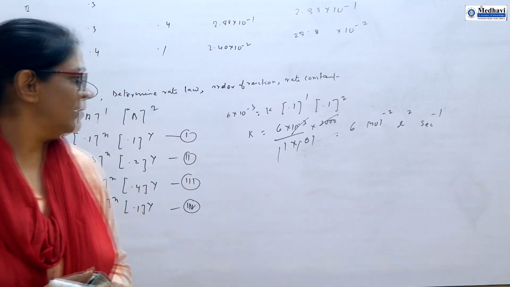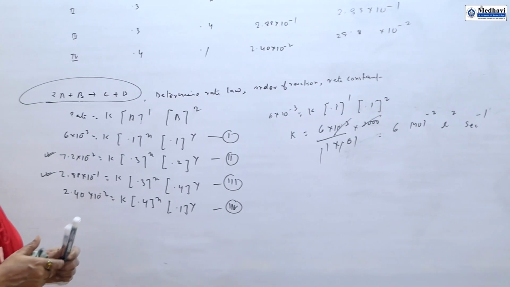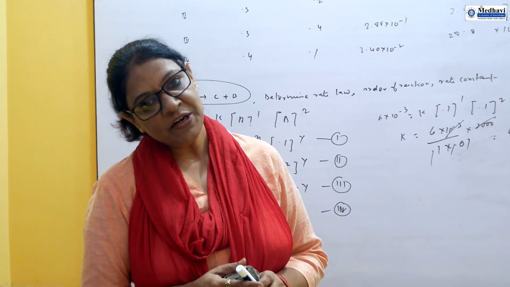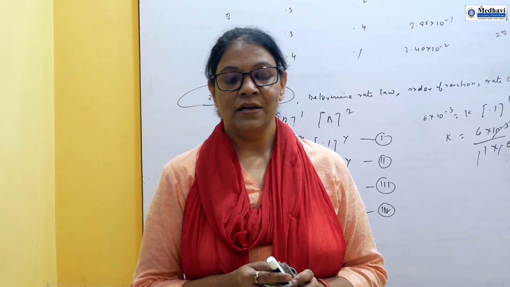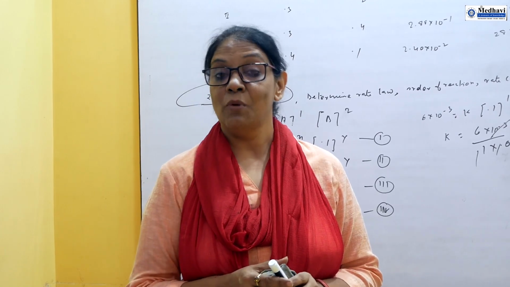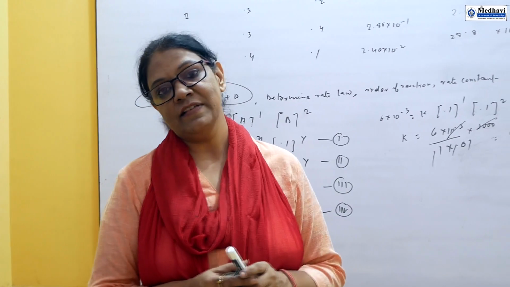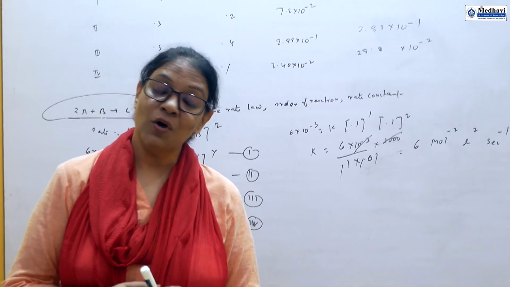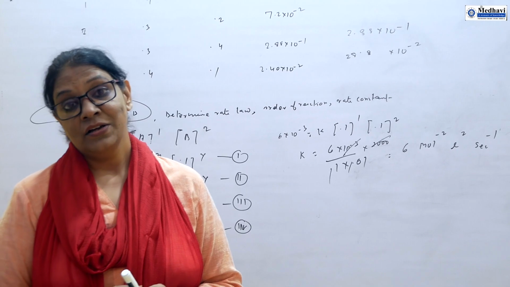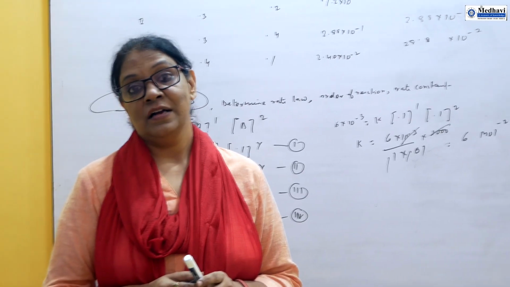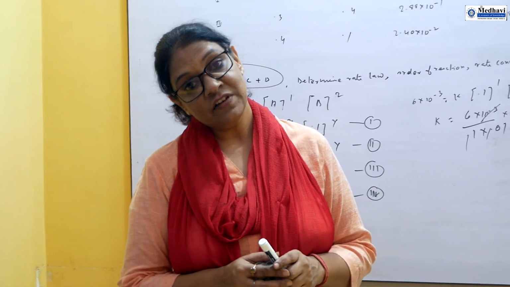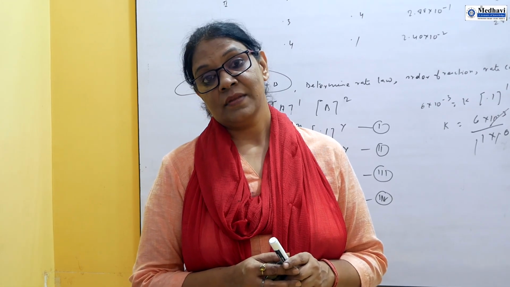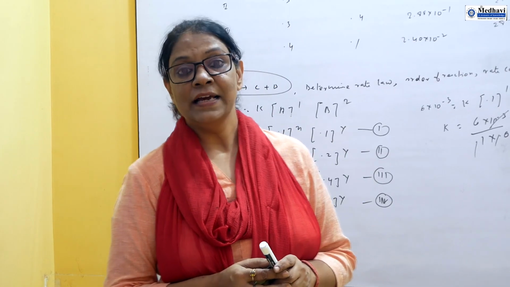So this way we can solve numericals based on rate constant. In the next video, I will explain the differences between order and molecularity. One or two more questions I will solve. Then we will discuss the derivation of zero order and first order, then the half-life equation for the first order, then the relationship between half-life and rate constant, and some more numericals we will discuss.